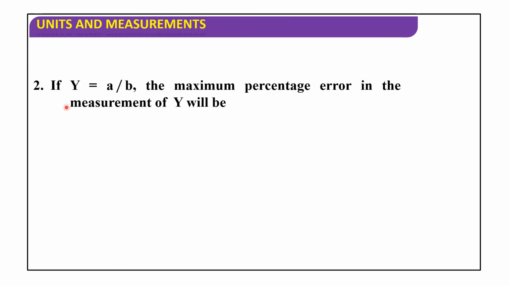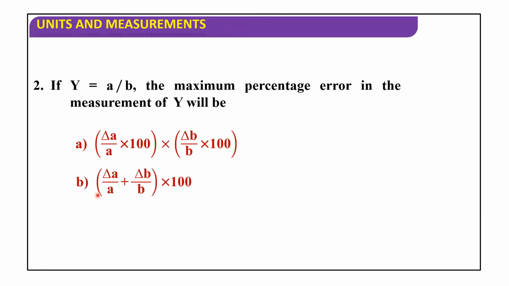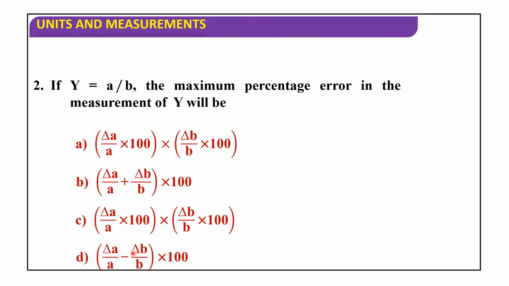Next, second one: if y is equal to a by b, the maximum percentage error in the measurement of y will be, option A, delta a by a into 100 into delta b by b into 100. Option B, (delta a by a plus delta b by b) into 100. Option C, delta a by a into 100 into delta b by b into 100. Option D, (delta a by a minus delta b by b) into 100. So here the second option is correct, (delta a by a plus delta b by b) into 100.